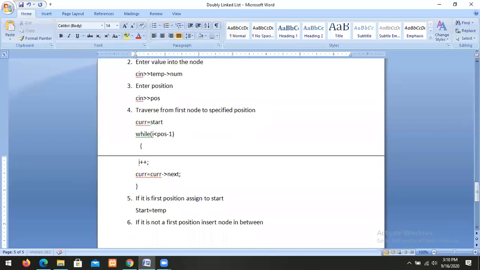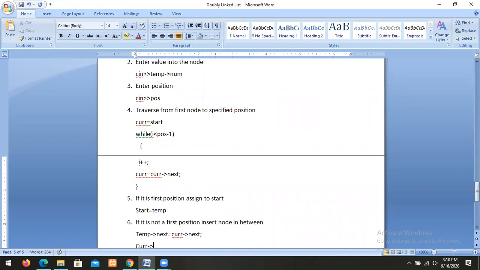Temp arrow next equal to current arrow next.